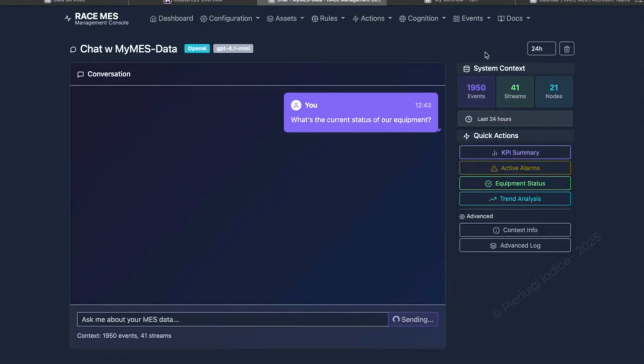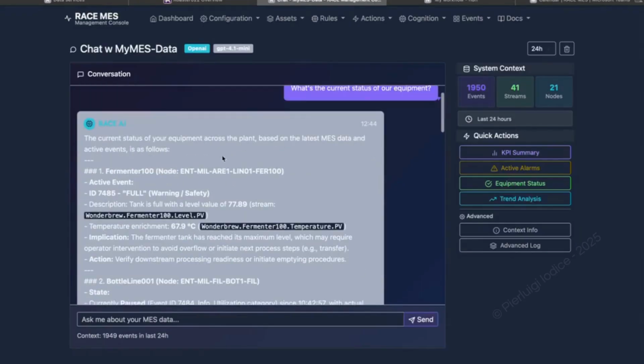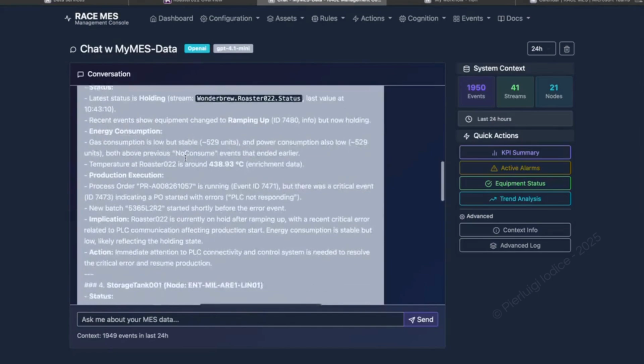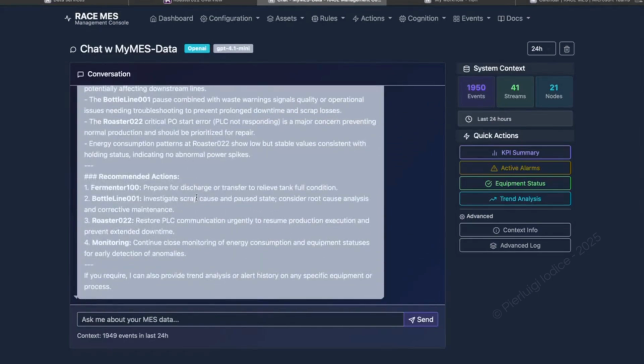The chat runs under guardrails. A scope system prompt limits topics and actions, provider and model are selectable, and responses are grounded on our plant model and event wall, not on the open web. Credentials, PII, and secrets are masked. Every exchange is logged and auditable.